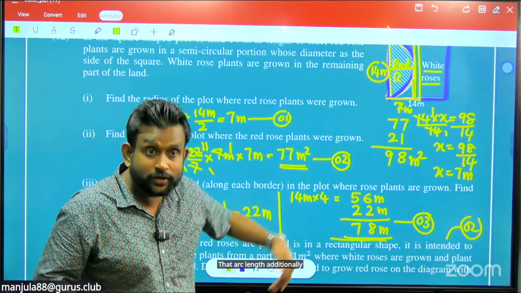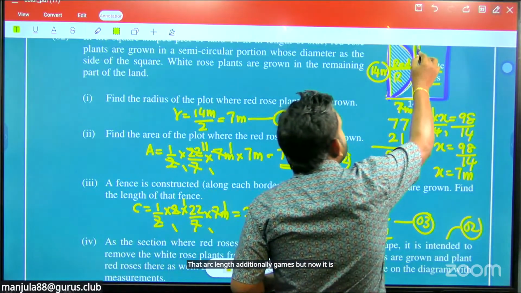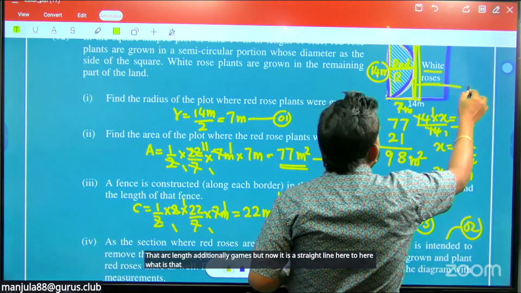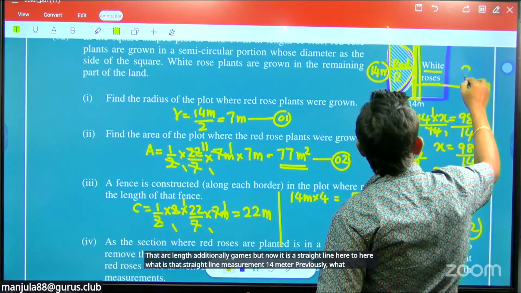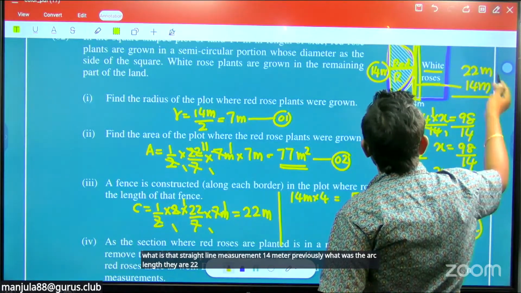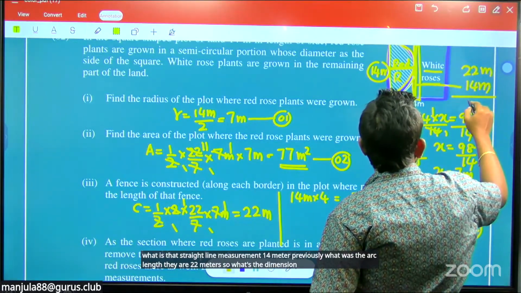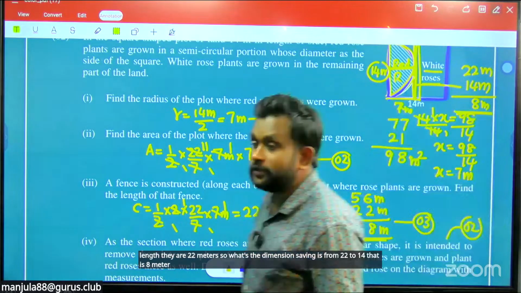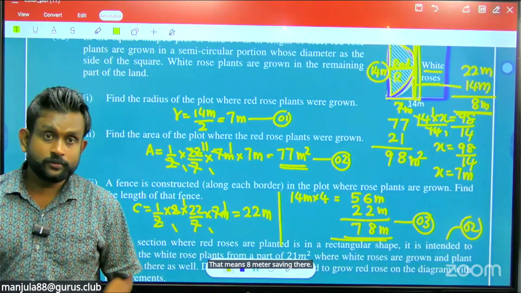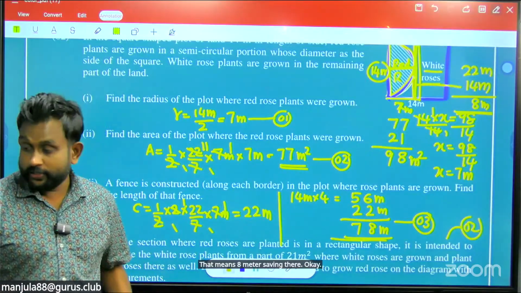Now it is a straight line from here to here. What is that straight line measurement? 14 meters. Previously the arc length was 22 meters. So the saving from 22 to 14 is 8 meters. 22 subtract 14.